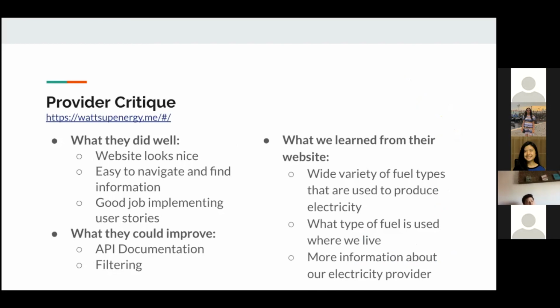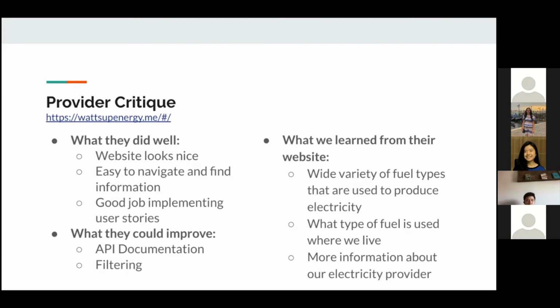Okay, so now onto the provider critique. We really enjoyed working with What's Up Energy. It was a lot of fun coming up with user stories for their website, and we thought that one thing they did really well was their UI. We really liked their front end design, and we thought it was really cohesive. They also did a really good job of responding to our feedback and making sure they took it into account.